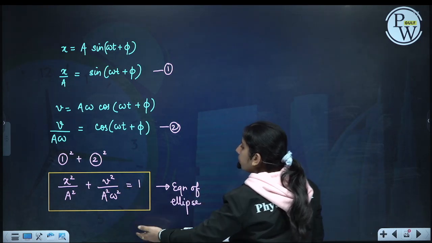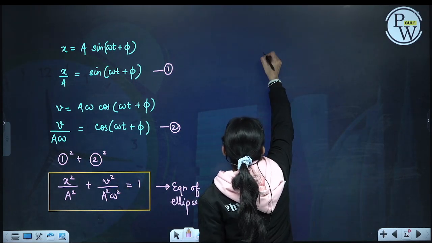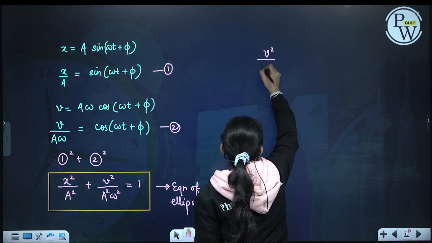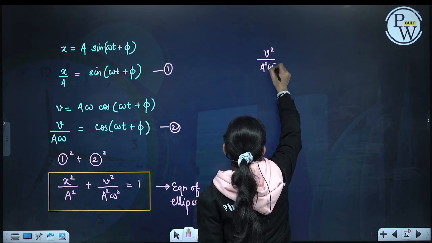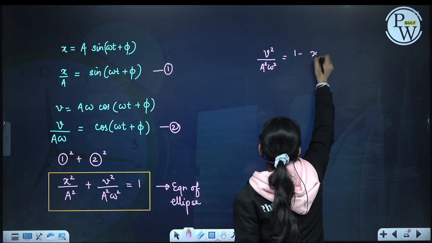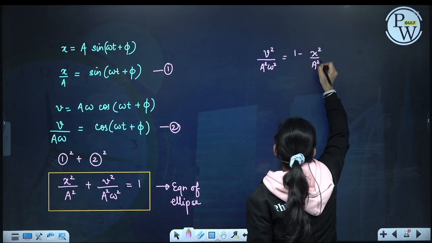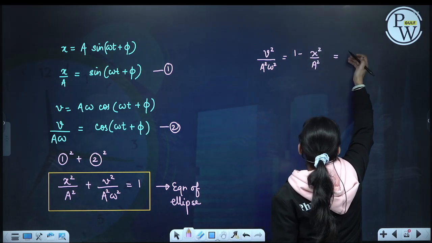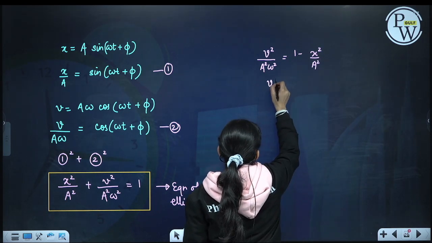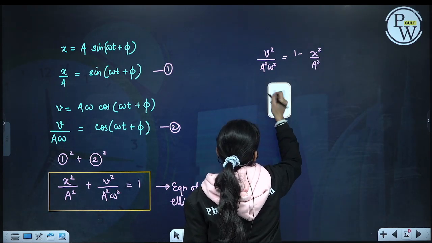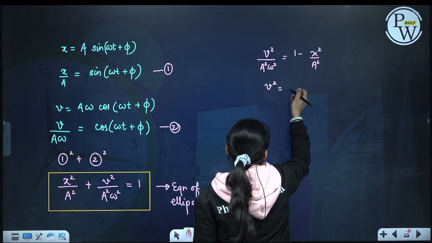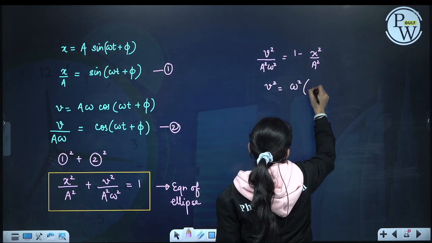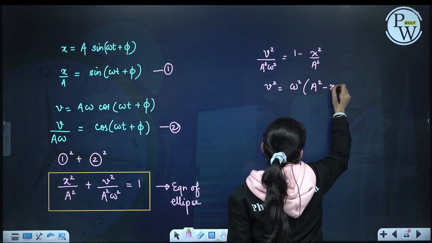Also from here we will see that v square by a square omega square is equal to 1 minus x square by a square, so v square is equal to omega square into a square minus x square.